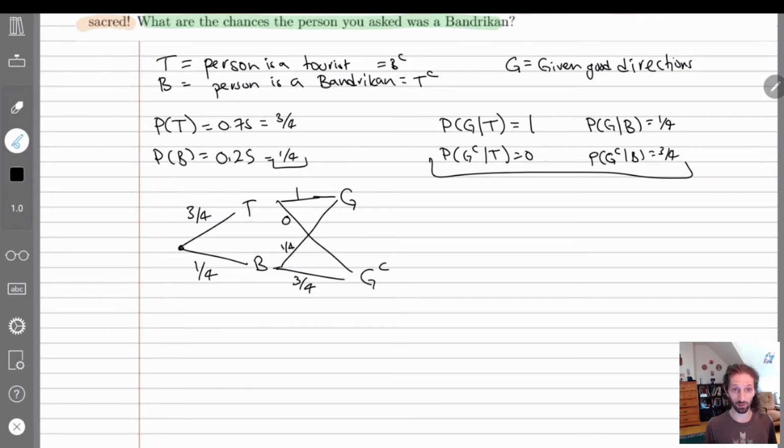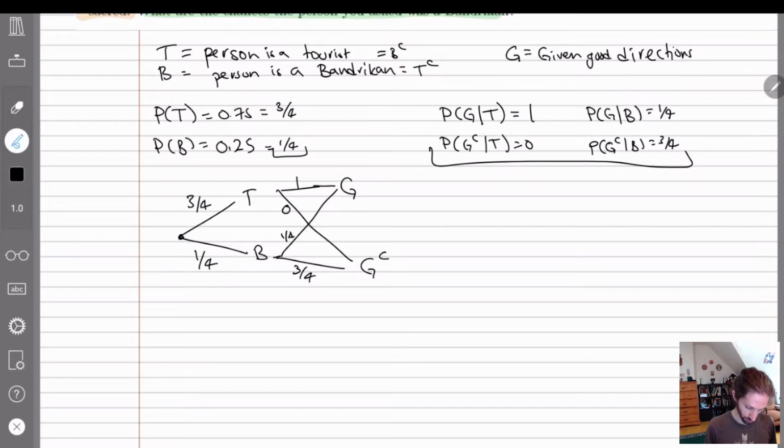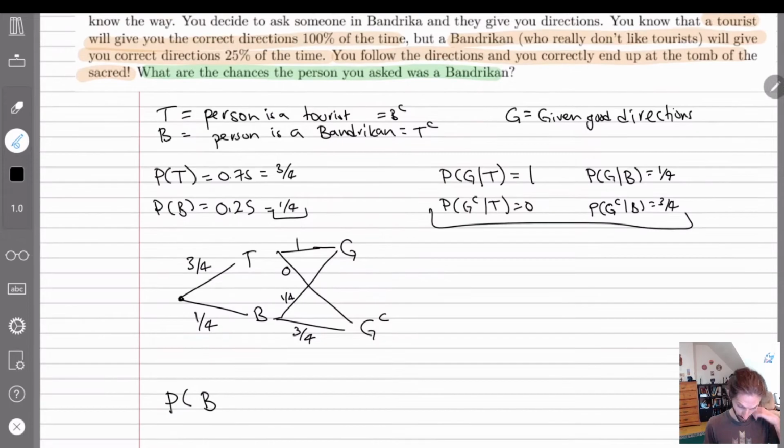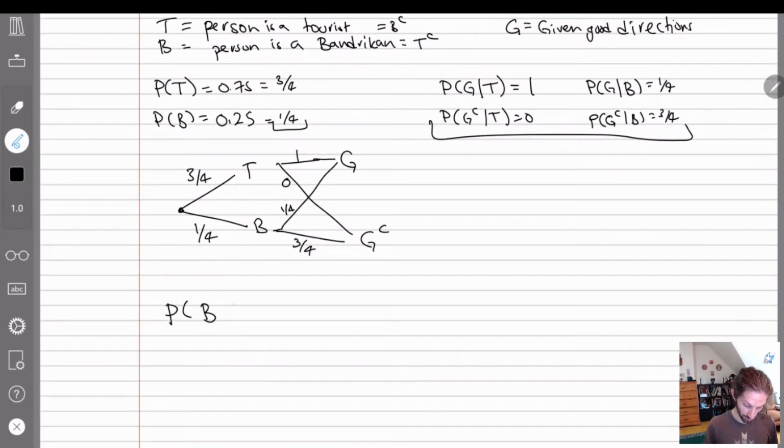So what are we trying to solve? The thing we're trying to solve is what are the chances the person you asked was Bandrican? So what's the probability that we have a Bandrican? Do we have any given information? Yes, right? So this we've used, this we've used, this we've used, this we've used. The only statement we haven't used is this last one, which is saying you follow the directions and you correctly end up at the tomb of the sacred. So that means we are given good directions. So we want to know what's the probability that we talk with the Bandrican given we have good directions.